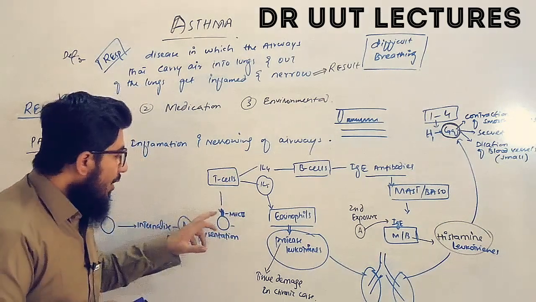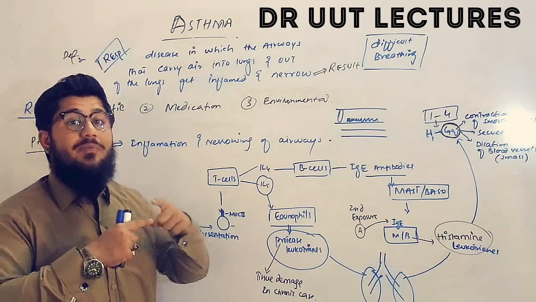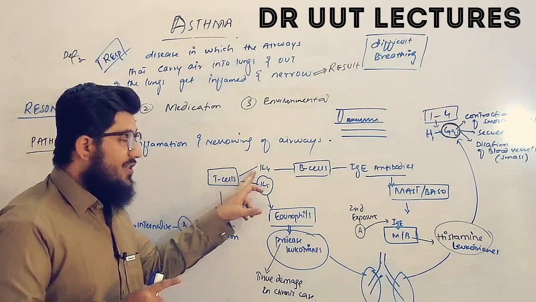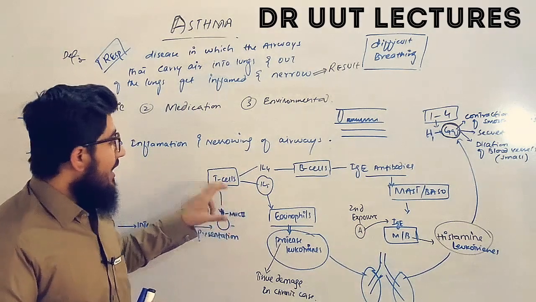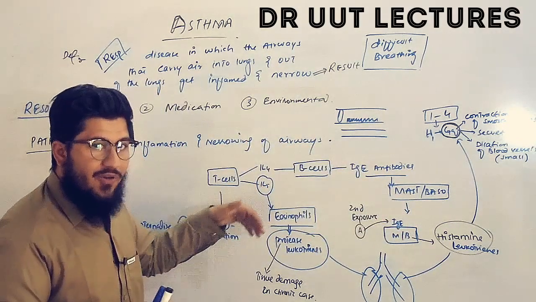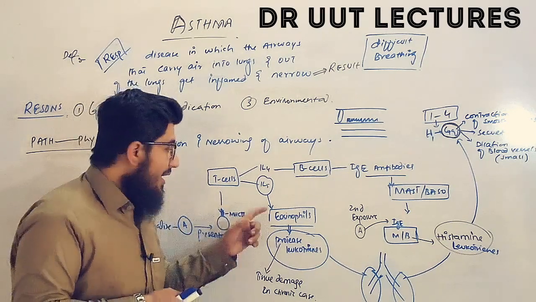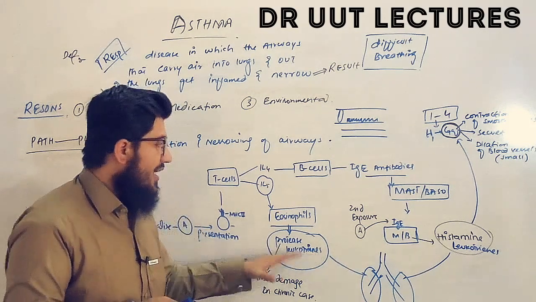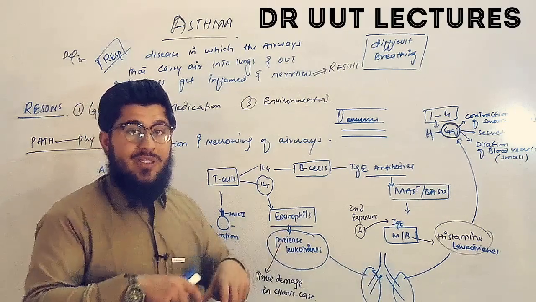Okay. Now when this cell presents the antigen, the T cells will become activated and they will release the interleukins, interleukin 4 and interleukin 5. These are released by the T cells. Now interleukin 4 has got a very big path, and interleukin 5 also. First of all, let's come towards the short path. Interleukin 5 will stimulate the eosinophils. Eosinophils will release the protease and leukotrienes. That's it regarding interleukin 5. And they then have an action on our airways, our bronchioles.